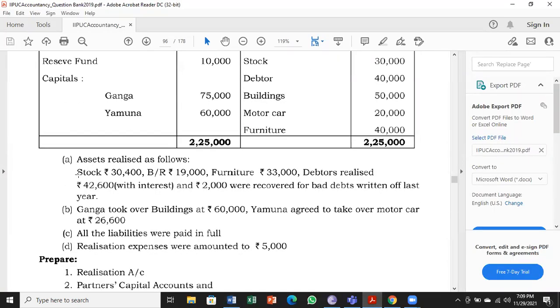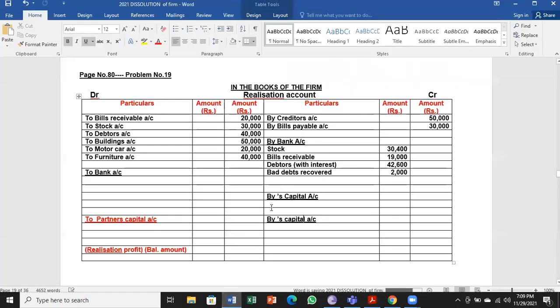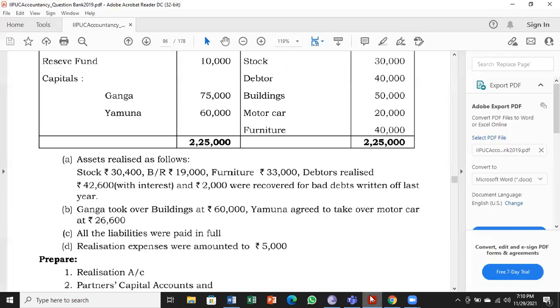Next, Ganga took over building at 60,000. So by Ganga's capital account. She is taking over buildings, one asset, at 60,000. I'll take it to the outer column amount.